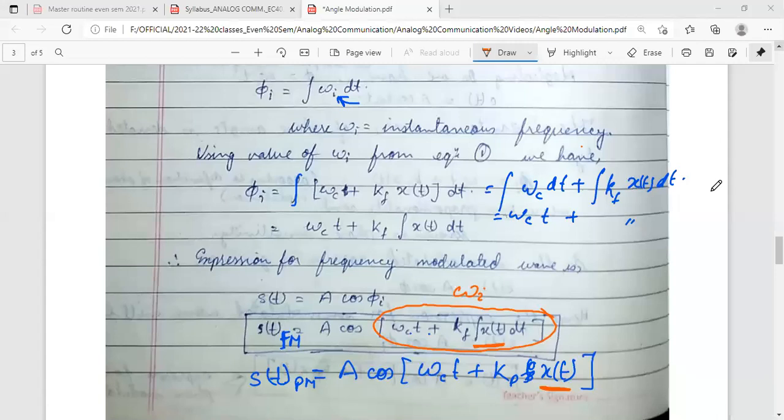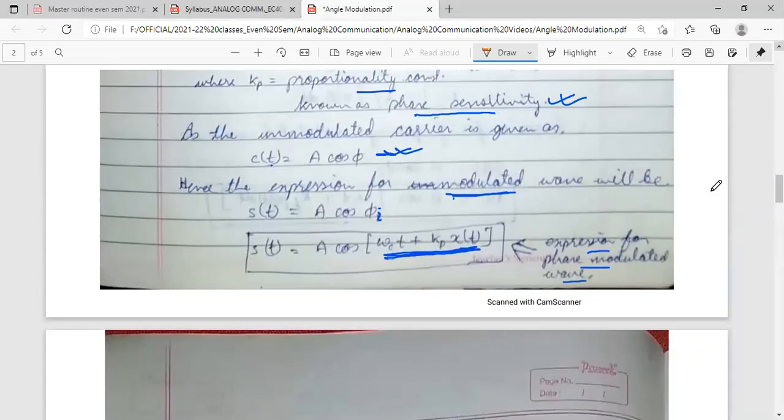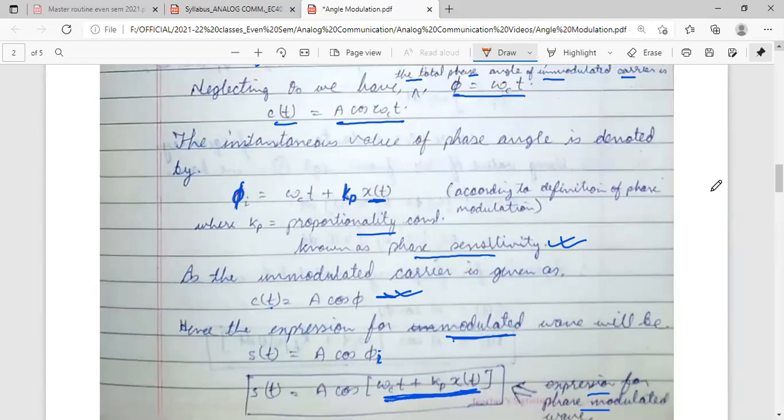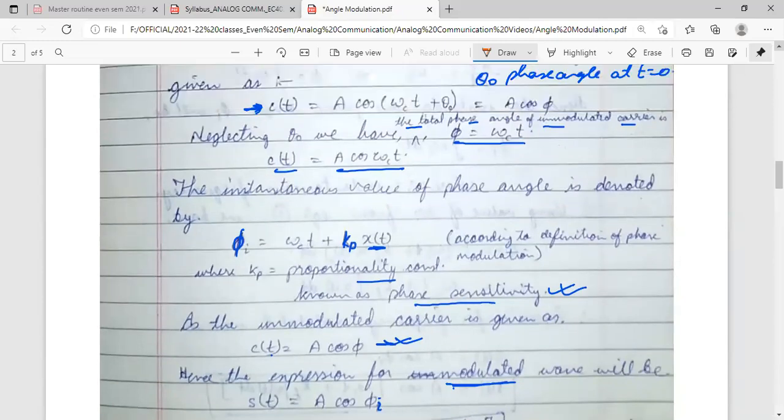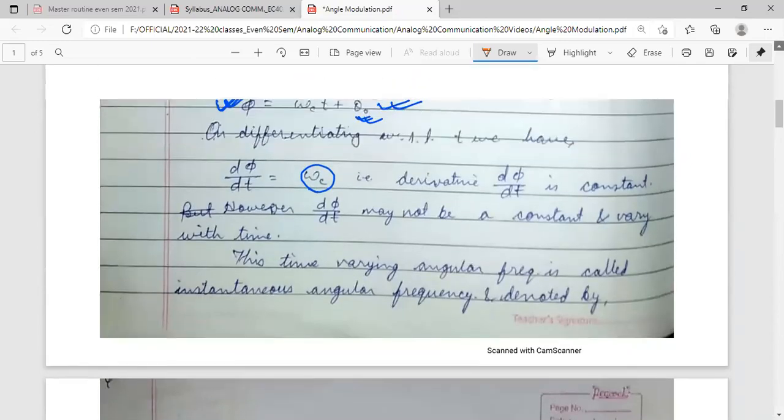So what we have seen here in phase modulation. Let us go there again.